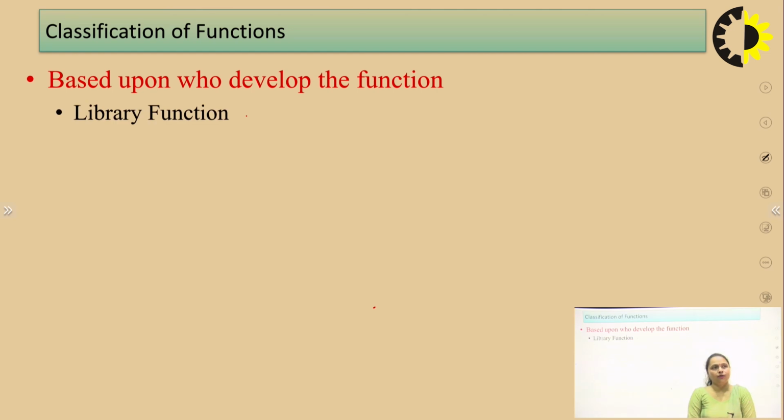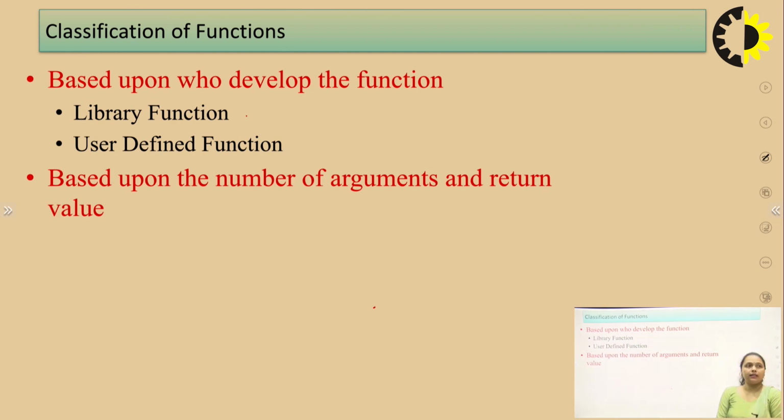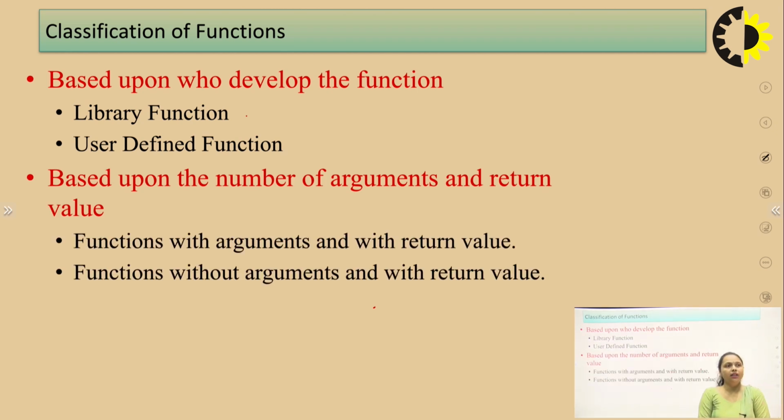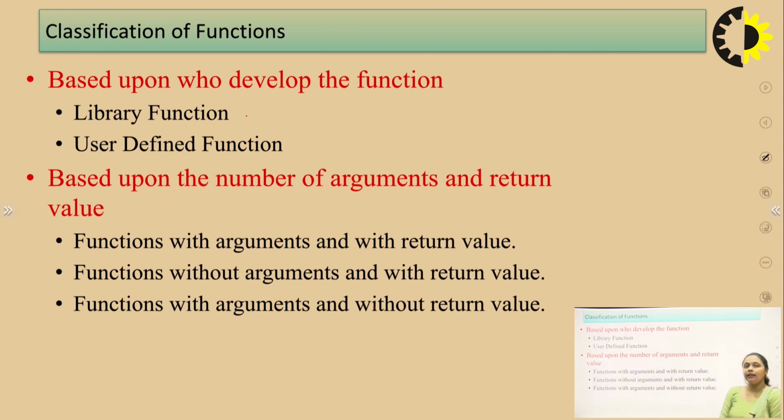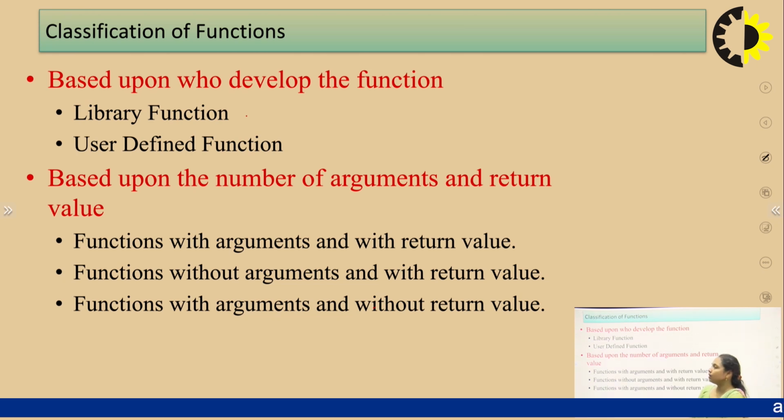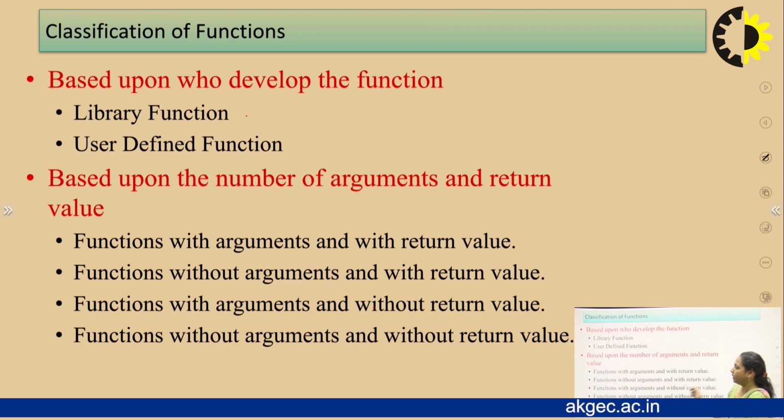Now, classification of functions. How are functions classified? Functions are classified on two bases. First is who developed the function, and second is the number of arguments and the return value. So who developed the function? There are again two types, that is library functions and user defined functions. And for the number of arguments and return value, we have functions with arguments with return value, functions without arguments with return value, functions with arguments and without return value, functions without arguments and without return value. So one by one we are going to discuss these categories.